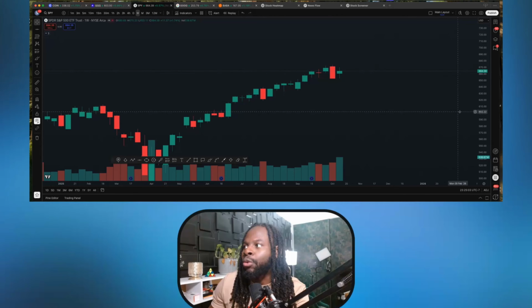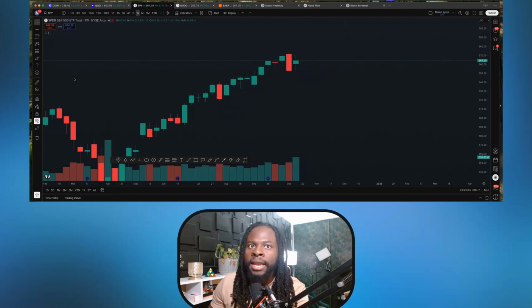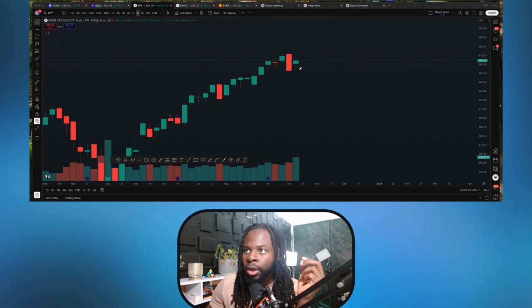So we have that red wick, which is all together forming a nice bearish engulfing pattern at the top right here, which is a bearish sign. However, so far we haven't had a continuation. The reason why we're not having a continuation is because we're still holding that low right here. The fact that we're holding that low shows that they see some buying pressure. But if you actually lost that low, that's gonna be a nice bearish sign from the market to go lower.